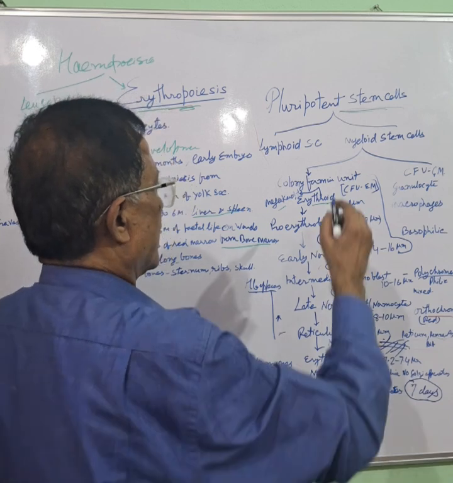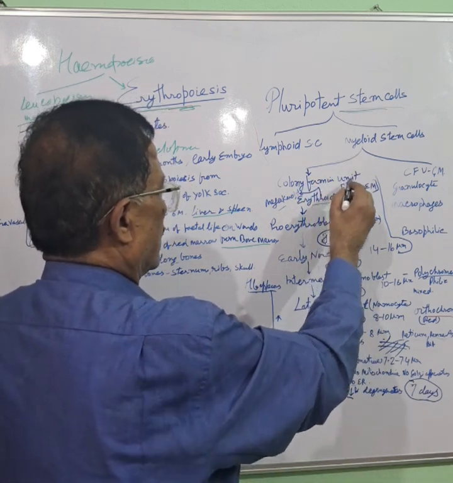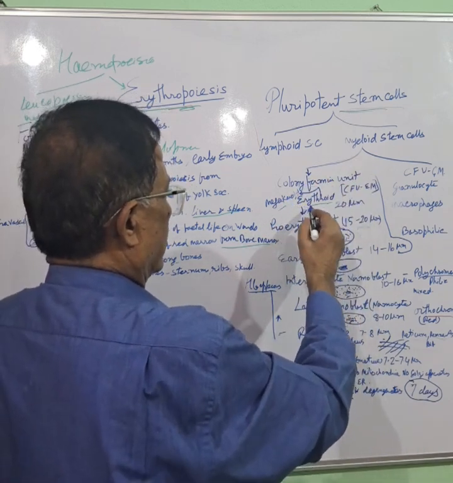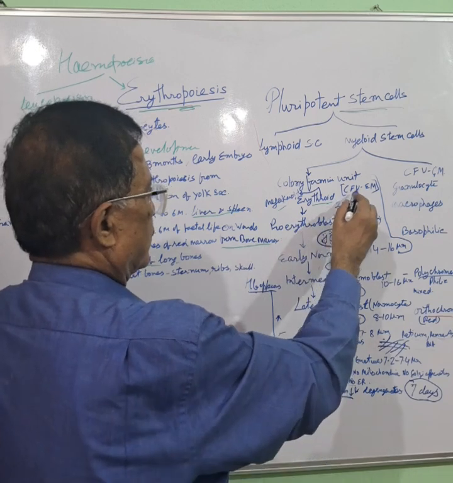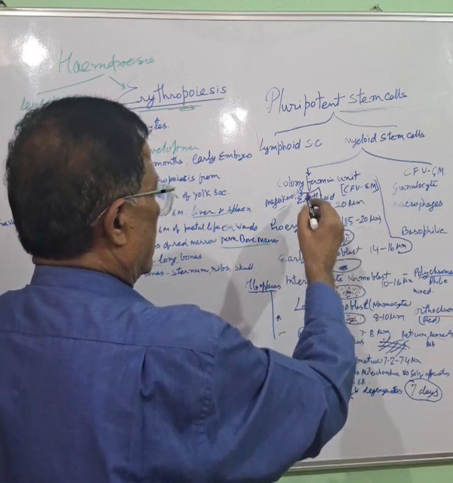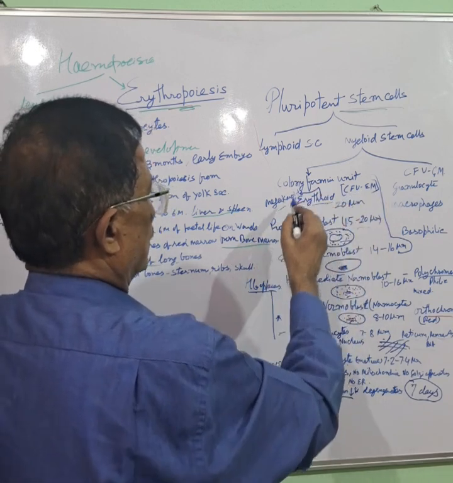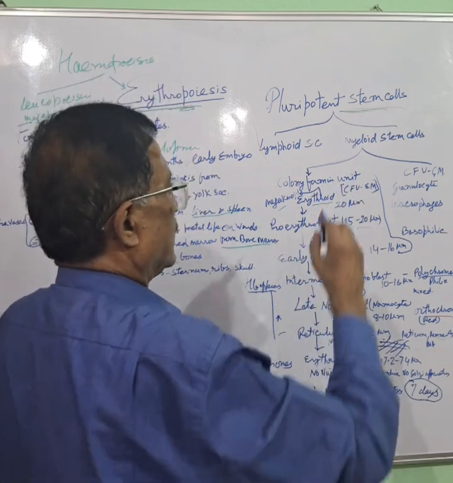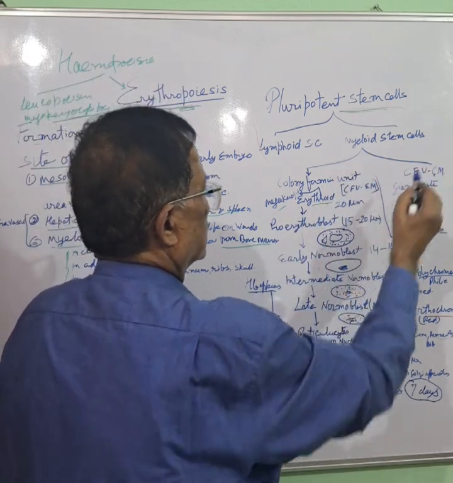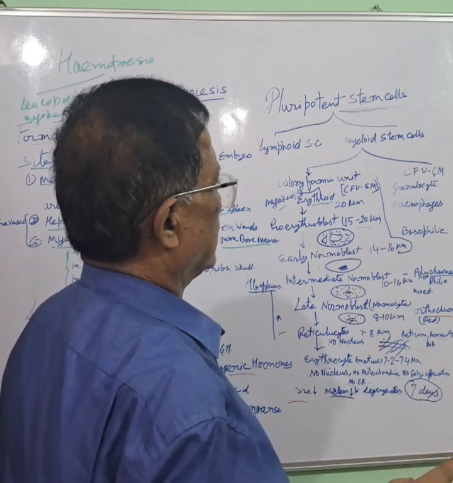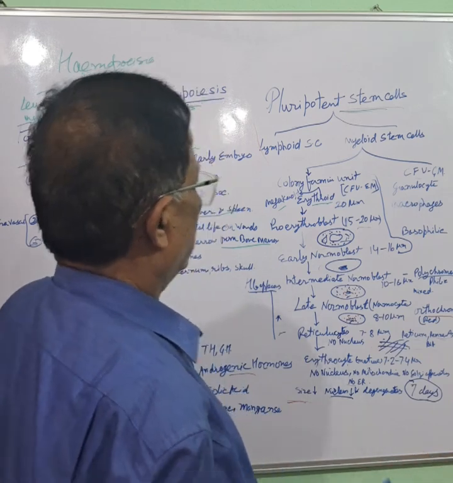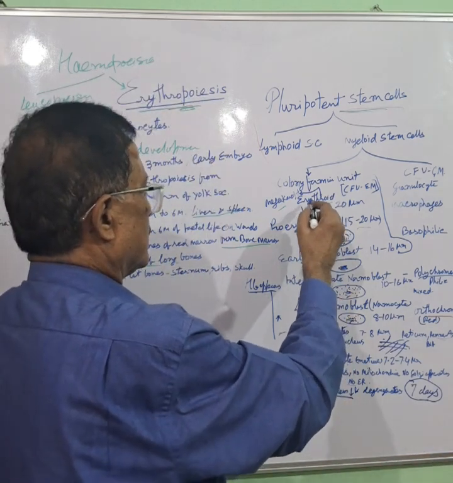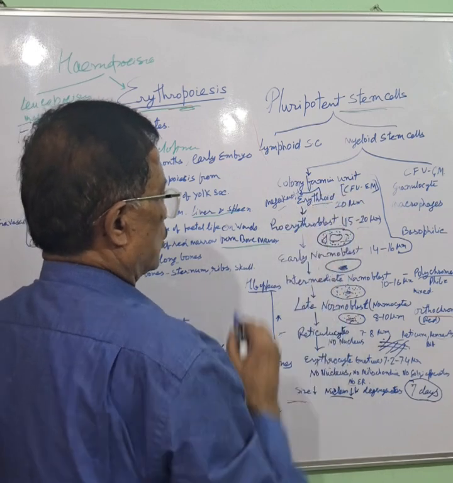Myeloid stem cells divide into colony forming unit, megakaryoid and erythroid, CFU-EM, and this will divide into colony forming unit, erythroid, and second colony forming unit, GM, that is granulocyte and macrophage. Today we are concerned with this colony forming unit, erythroid.